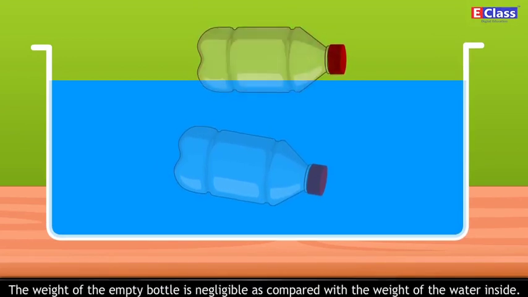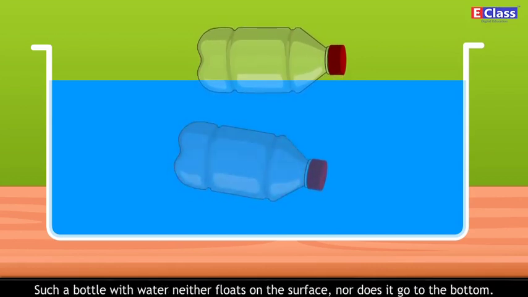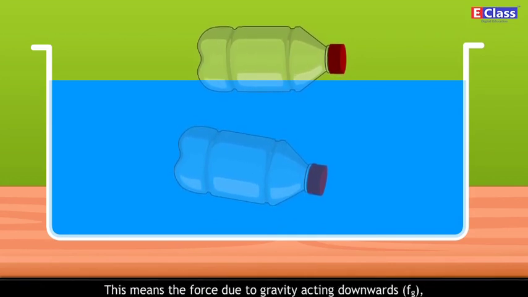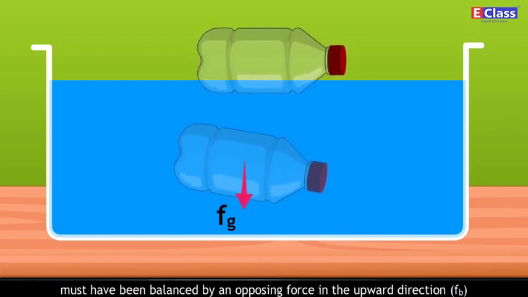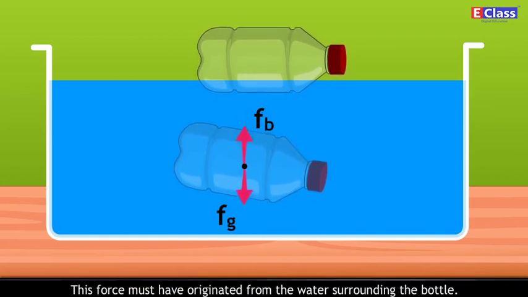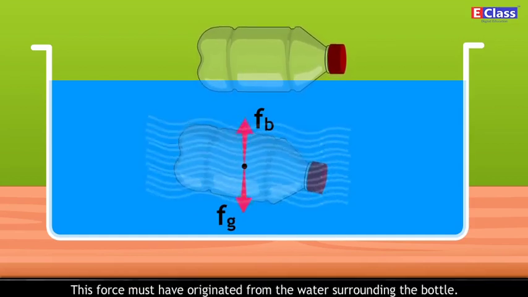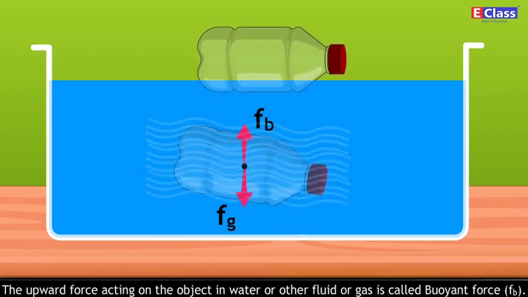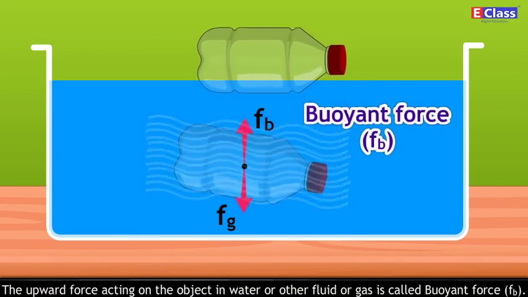The weight of the empty bottle is negligible as compared with the weight of the water inside. Such a bottle with water neither floats on the surface nor does it go to the bottom. This means the force due to gravity acting downwards, Fg, must have been balanced by an opposing force in the upward direction, Fb, on the bottle filled with water. This force must have originated from the water surrounding the bottle. The upward force acting on an object in water or other fluid or gas is called buoyant force, Fb.